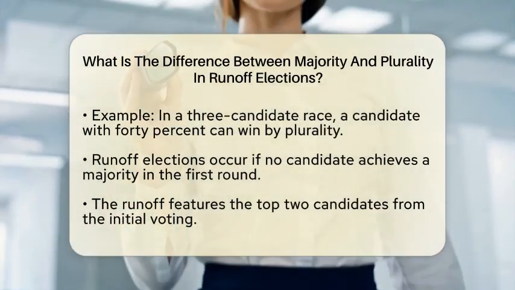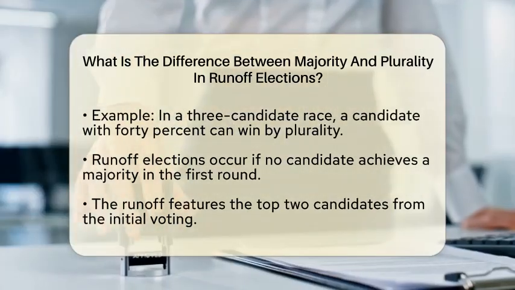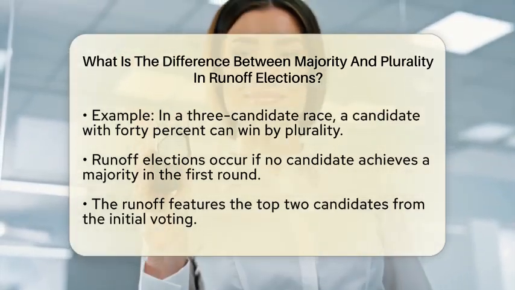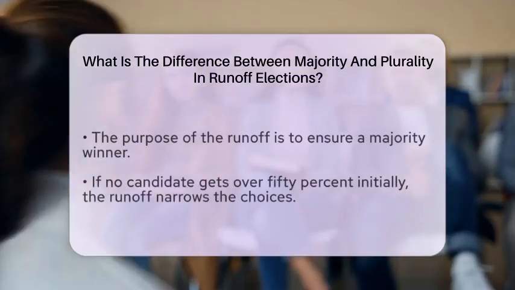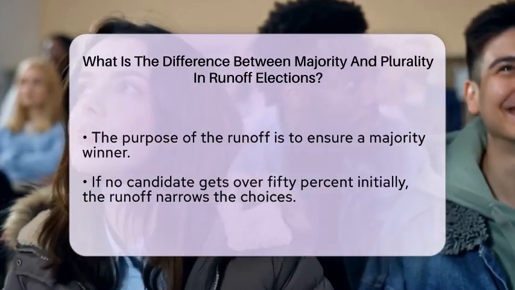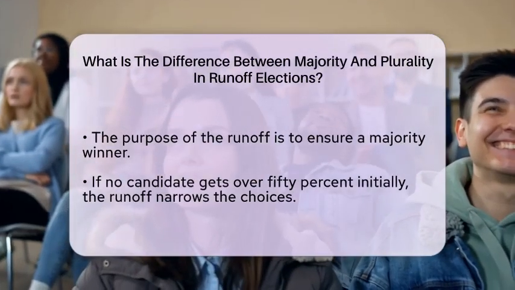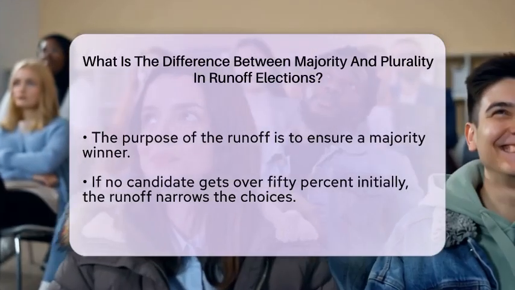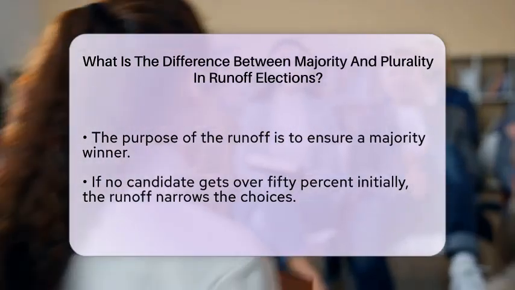If no candidate achieves a majority in the first round of voting, a second election, known as a runoff, is held. This runoff is between the top 2 candidates. The goal is to ensure that the winner of the runoff receives a majority of the votes, not just a plurality. Let's clarify this further.